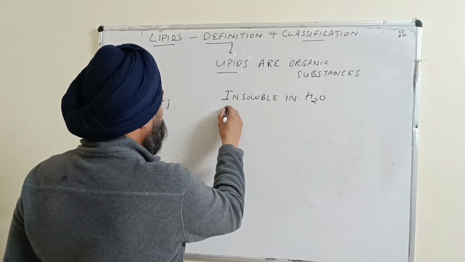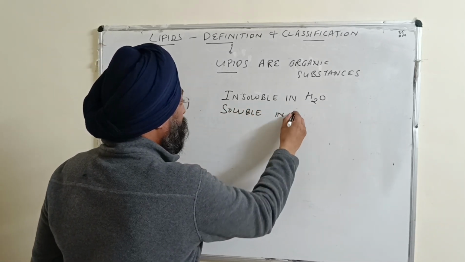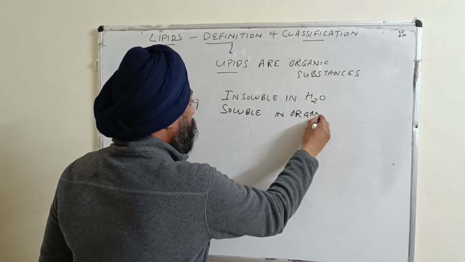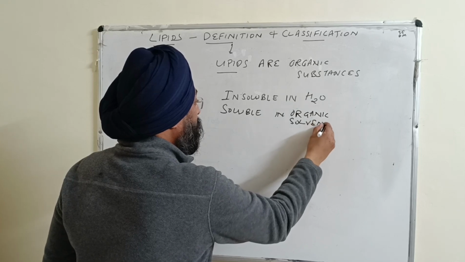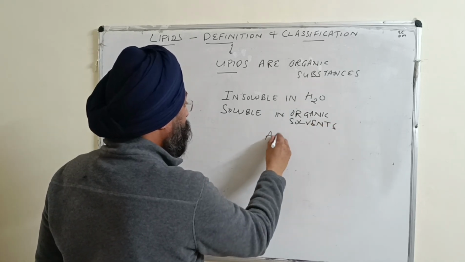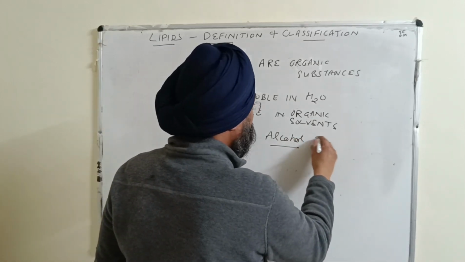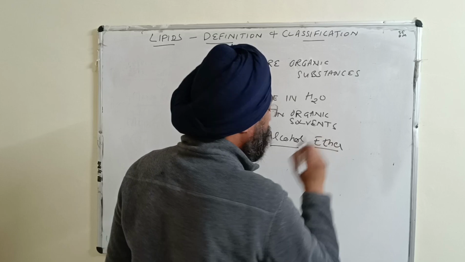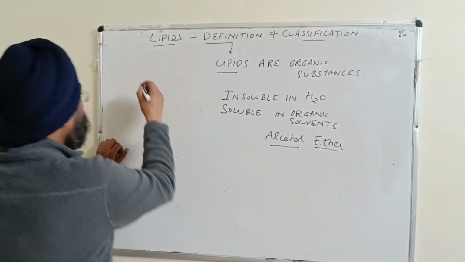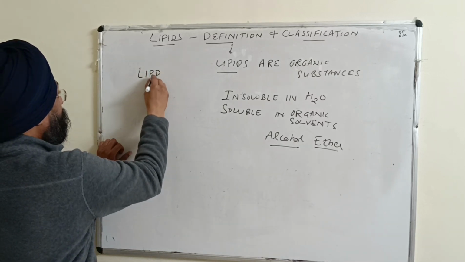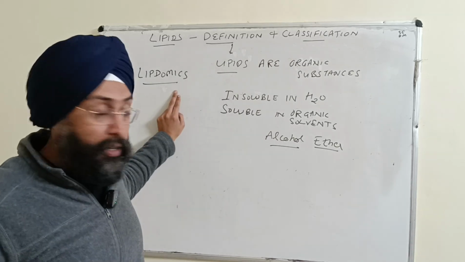And they are soluble in organic solvents, right? And organic solvents can be alcohol, or it can be ether, etc., right? And there is one more term, lipidomics. The study of lipids is known as lipidomics.